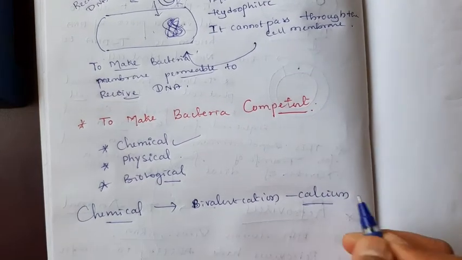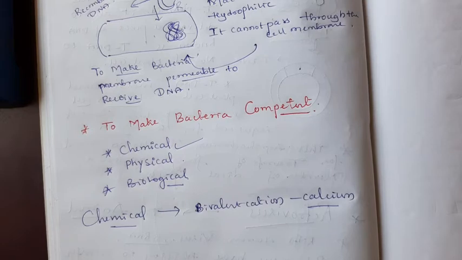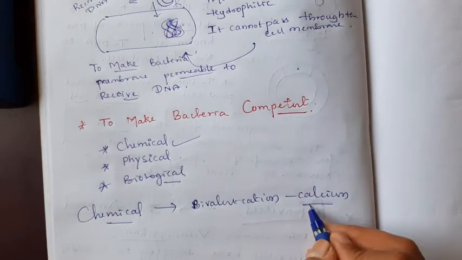We treat the bacteria with calcium ion, which increases the efficiency of DNA uptake. Calcium makes the bacterial membrane permeable. DNA enters into the bacterium through the pores which are formed in the cell wall of that bacteria.